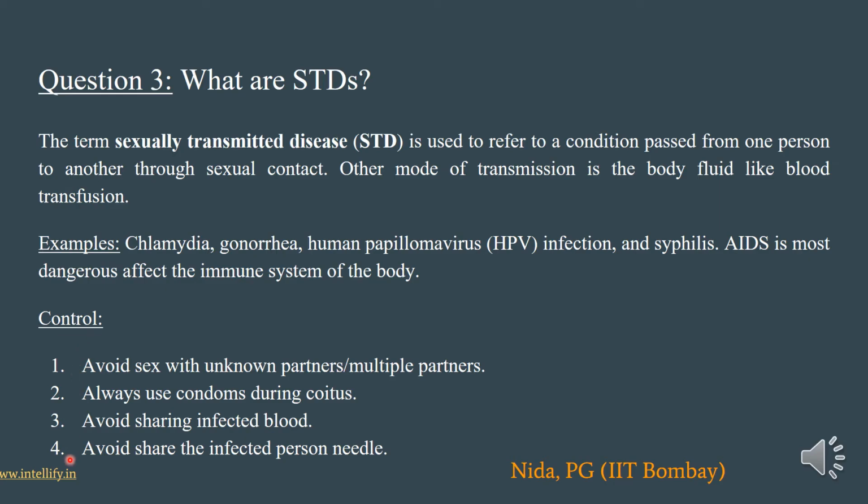There are four methods. Firstly, avoid sex with unknown partners or multiple partners. Always use a condom during coitus. Avoid sharing infected blood, like in most cases of blood transfusion, where that condition may occur. Avoid sharing the needle from an infected person, as in the case of drug use.